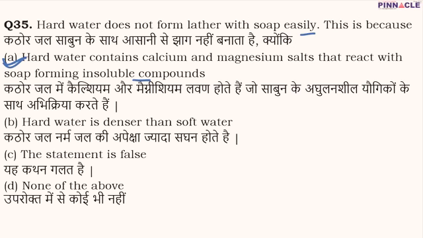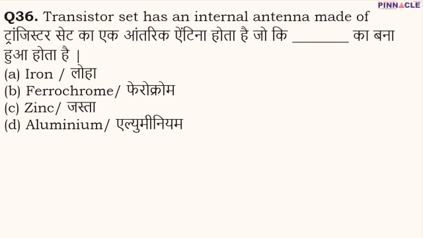Moving on to question number 36. Question number 36 is, a transistor set has an internal antenna which is made up of what? So the internal antenna is made up of ferrochrome, which is sometimes also known as ferrochromium, and it is an alloy. In fact, it is a ferroalloy, and from the name itself it is clear that since it is a ferroalloy, definitely it will contain iron, and since it is ferrochrome, it is an alloy of iron and chromium.